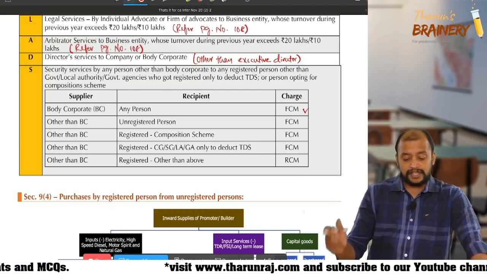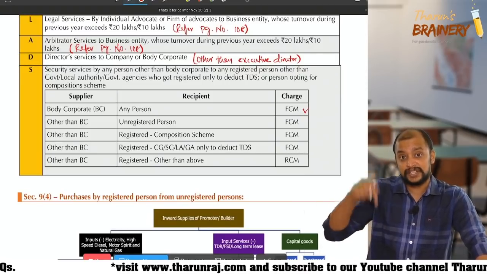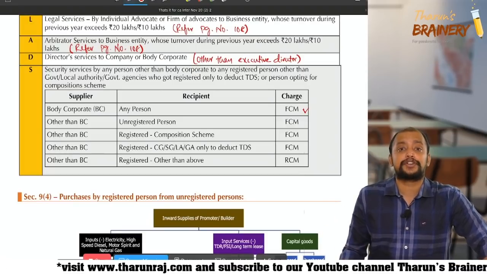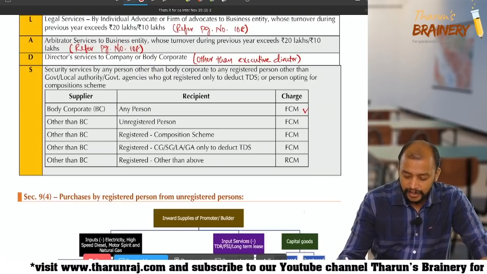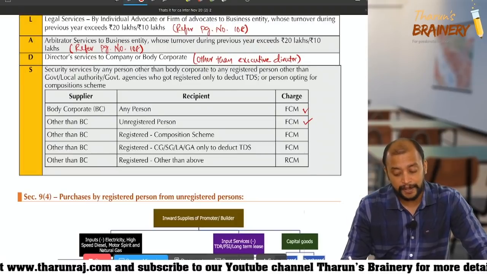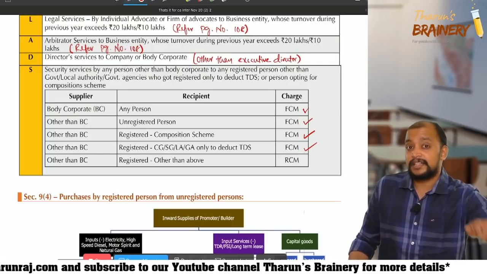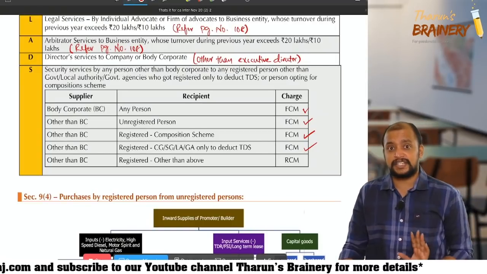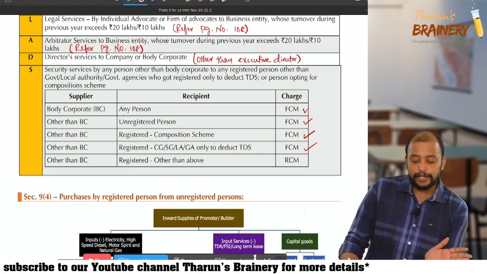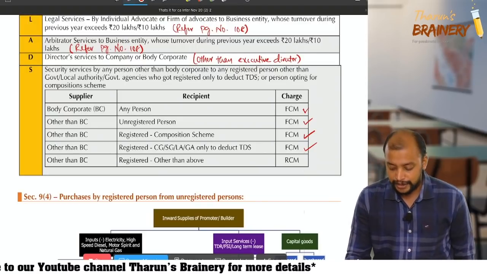Then suppose the security agency supplier is other than body corporate, the recipient should be registered but not opting for composition scheme or not registered only to deduct TDS. In these cases, if the recipient is unregistered, FCM. If the recipient is registered but opting for composition scheme, then also FCM. If the recipient is registered only to deduct TDS, then also it is FCM. Only in the last case it is RCM. So that is other than body corporate to a recipient who is registered other than the above, that is only RCM.